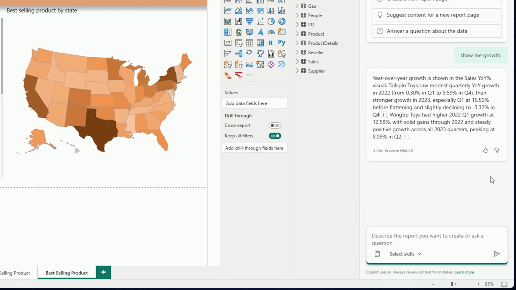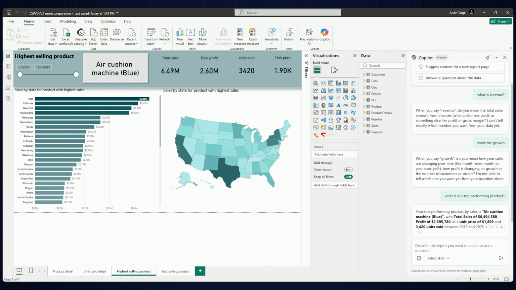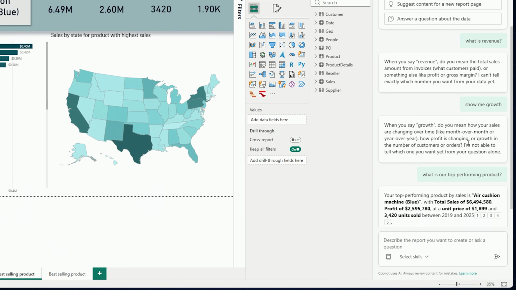This is different than just saying, show me growth without any AI instructions. So we should see a difference between prepped and unprepped data in just this one specific AI instruction. So you can see how powerful it can be. Copilot didn't necessarily get smarter. It just became governed by our input into the AI instructions. So you can see earlier when we asked about growth, we got a very different response. Prepping the data for AI is essential to having an interface with Copilot that is governed and trustworthy.